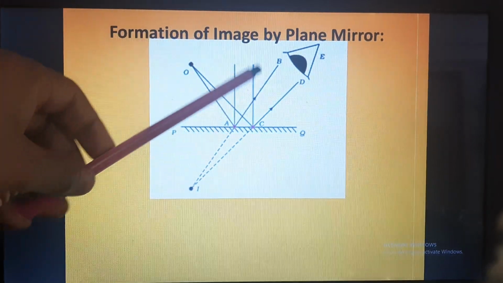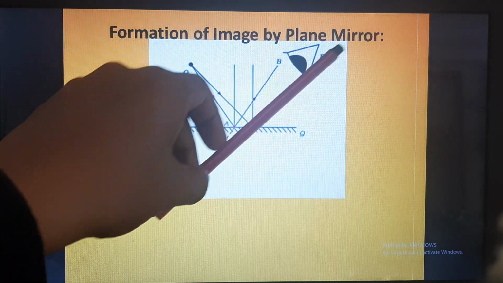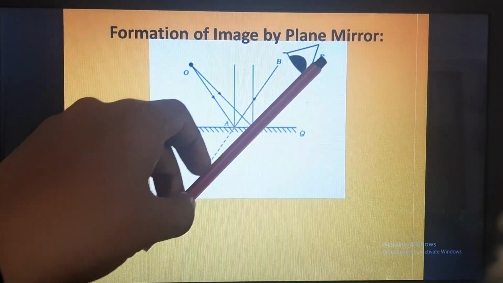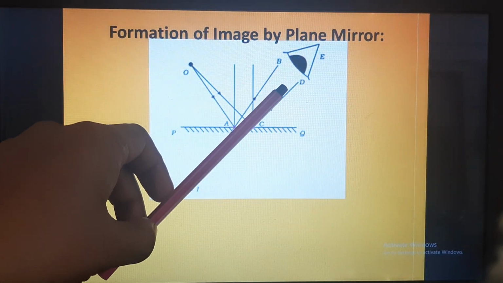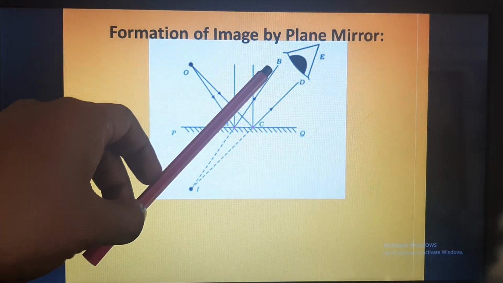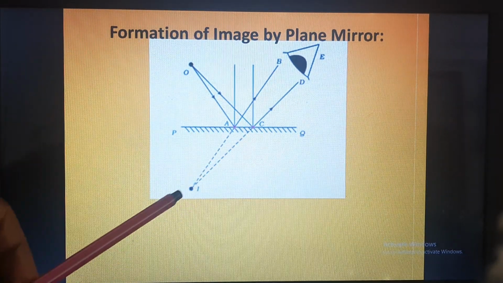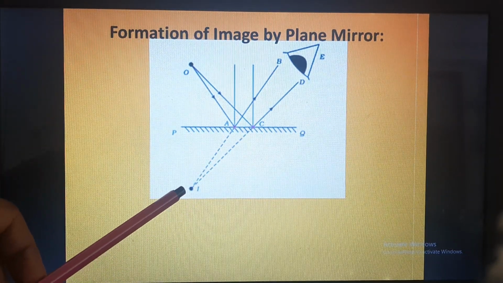Here you see that these two reflected rays AB and CD are diverging, so it is not possible for them to meet in this plane. So we will extend these reflected rays, and the point where they meet, image will be formed.